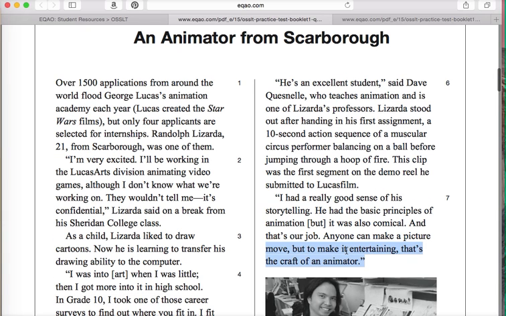So you see from his response, he does say anyone can make a picture move. That's the technical side and the basic principles of animation. But there seems to be an emphasis on storytelling. But it was also comical. To make it entertaining, that's the craft of an animator.